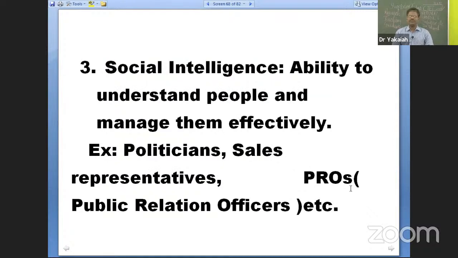Then social intelligence: the ability to understand people and manage them effectively. The third type of intelligence according to Thorndike is social. The brand mark examples are the politicians. Not all politicians, I'm not generalizing anybody nor criticizing, please note that. But how best they can manage their speeches, their words, their promises. They convince the people at the time of crisis. Nobody else can do that. That's the magic charm of the politician.